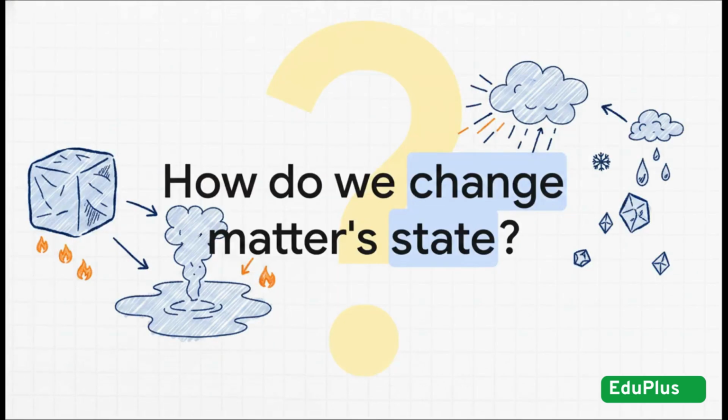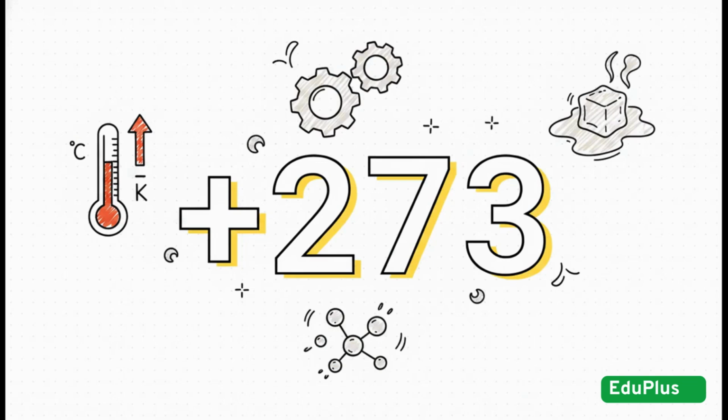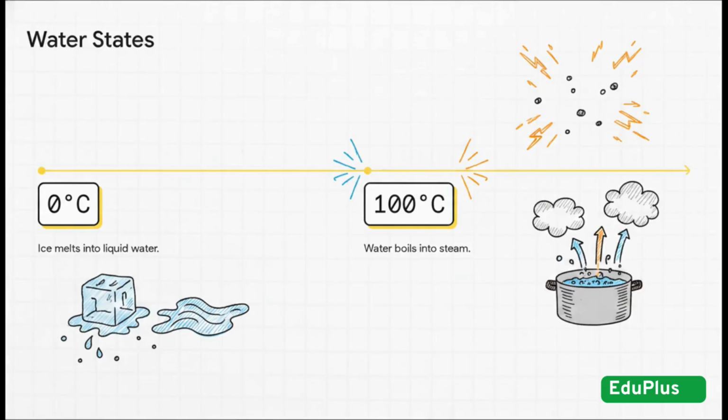So how do we force these particles to shapeshift from a solid into a liquid or gas? We just change the temperature. It forces particles apart or pulls them tightly back together. In chemistry, we measure this heat in Kelvin. You literally just add 273 to your Celsius temperature. For example, ice melts at 0 degrees Celsius and water boils at exactly 100 degrees.